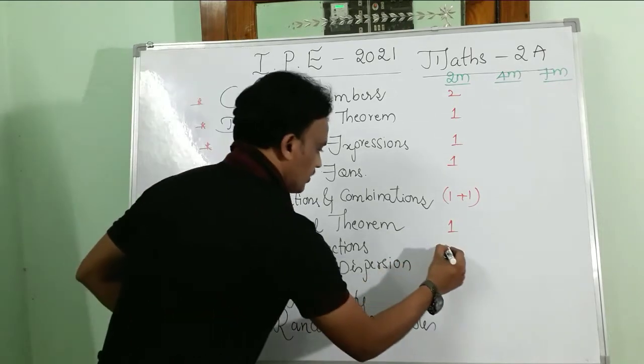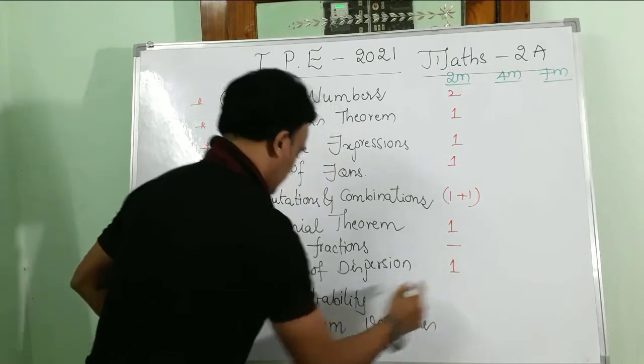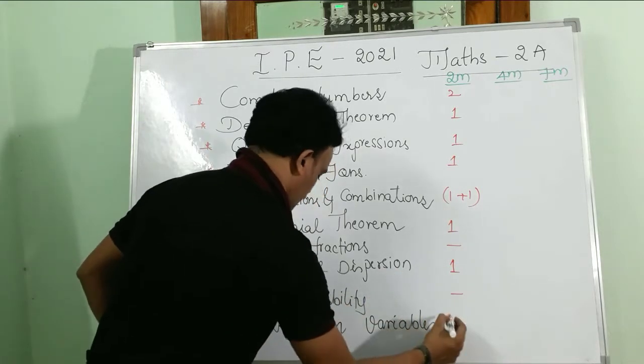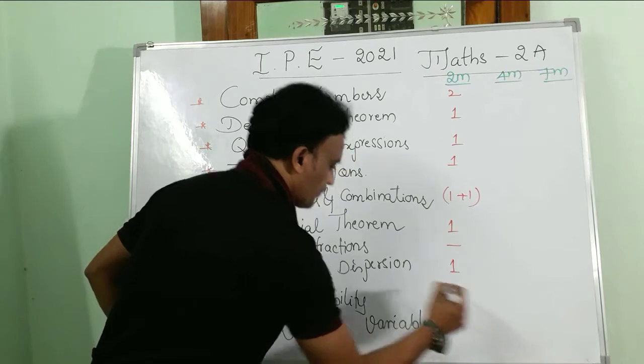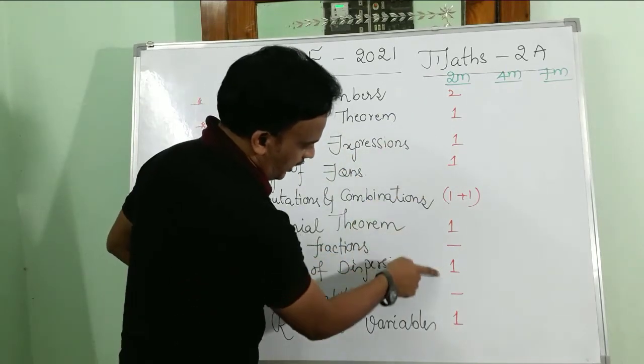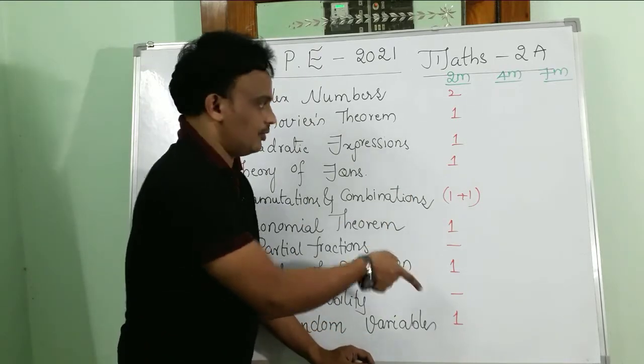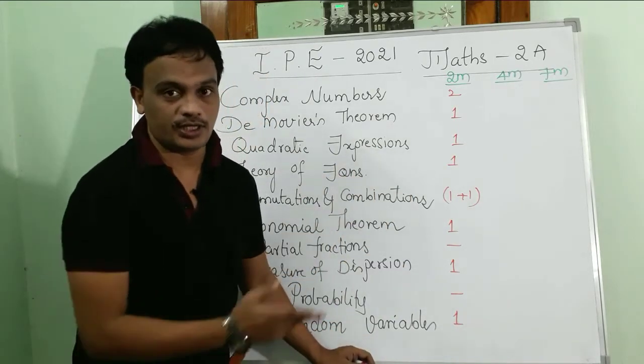From partial fractions no 2 marks question, measure of dispersion 1 question, probability no question, random variables 1 question. Totally 2 plus 1 is 3, 5, 7, 8, 9, 10 questions. So from Section A you are going to write all 10 questions, no choice.